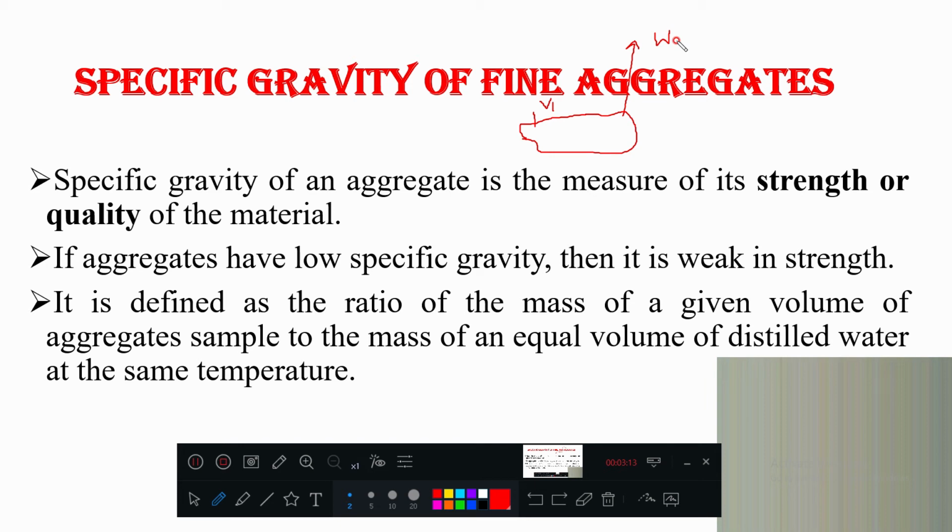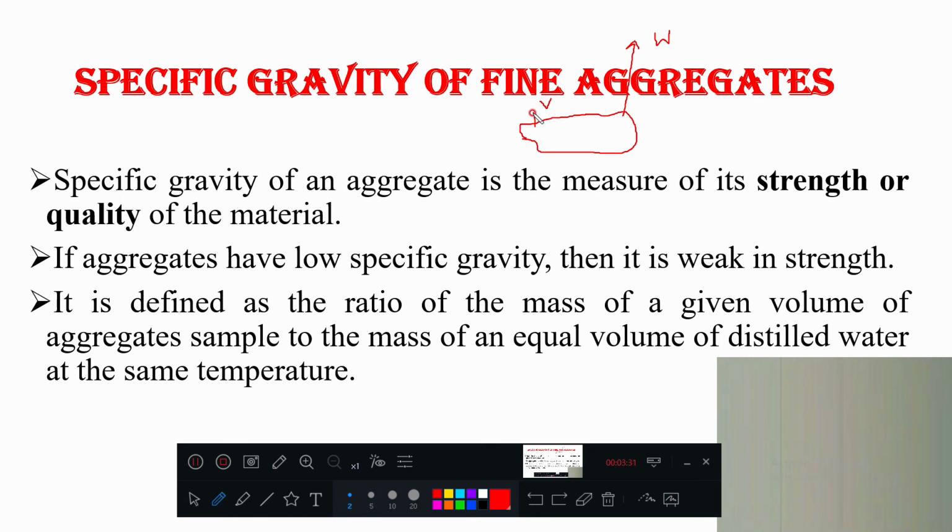Let us say it is W, and here volume is V. Okay, so this is aggregate.